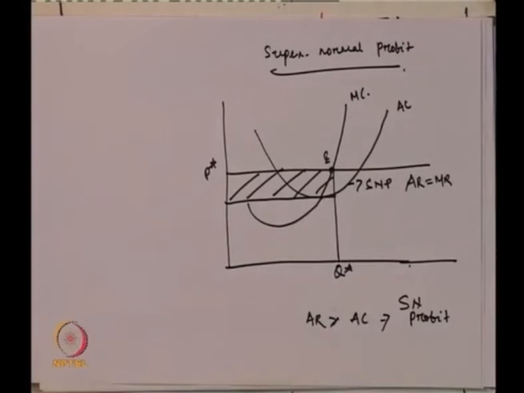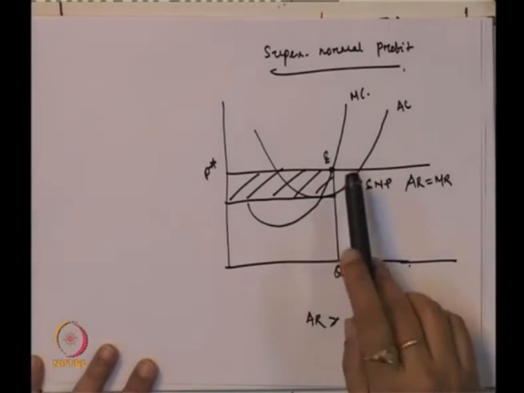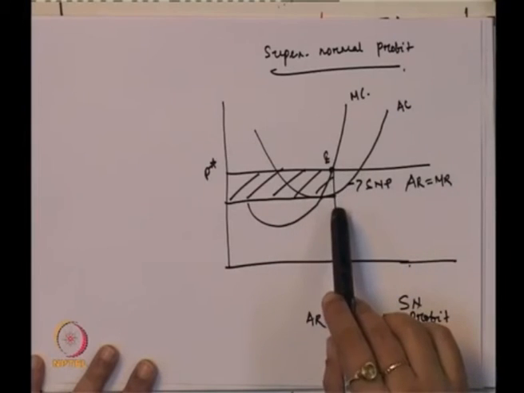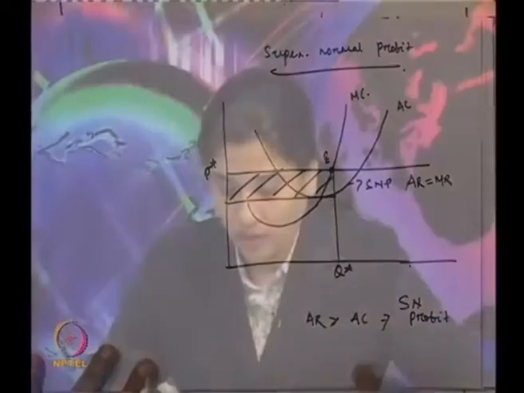And how do we reach supernormal profit, loss or normal profit? First, we need to look at the equilibrium point, where the profit maximization condition gets fulfilled. Corresponding to that, we look for the average revenue and the average cost, and the difference between them gives us the profit or loss. So, in this specific case, since the average revenue is higher than the average cost, the firm is getting supernormal profit. Then we will see the case of normal profit, and ideally normal profit is what? The revenue is just equal to the cost.